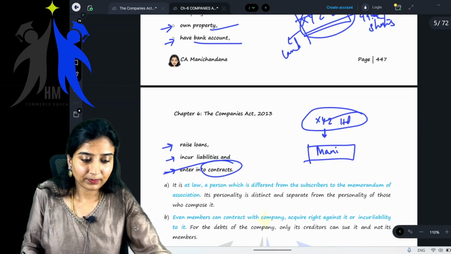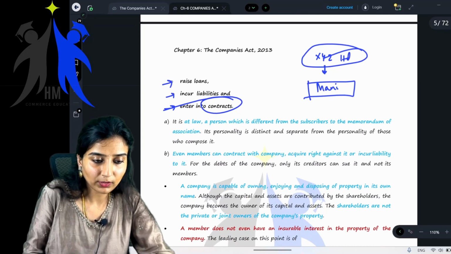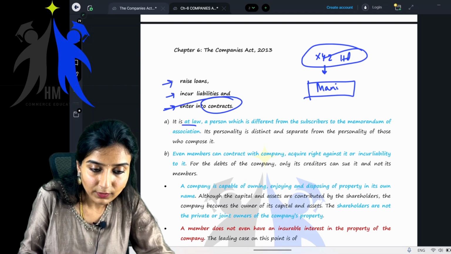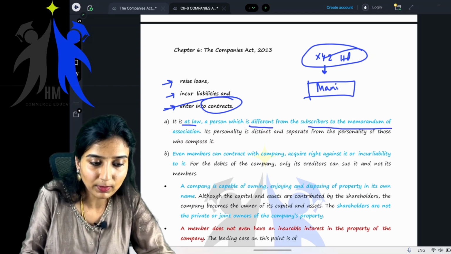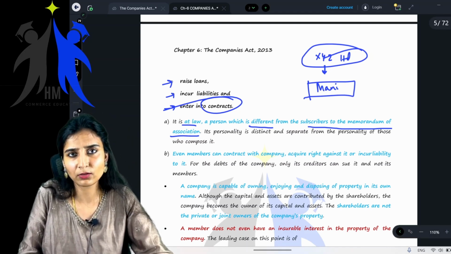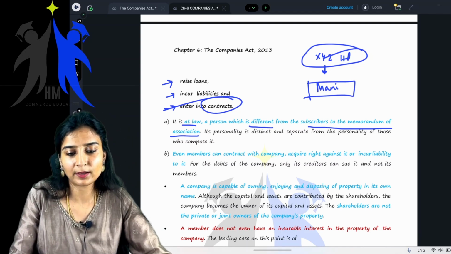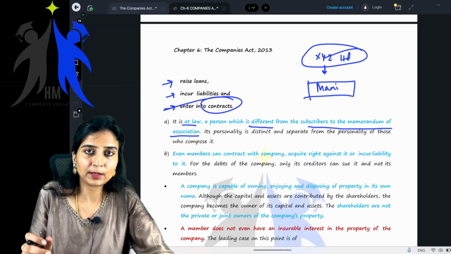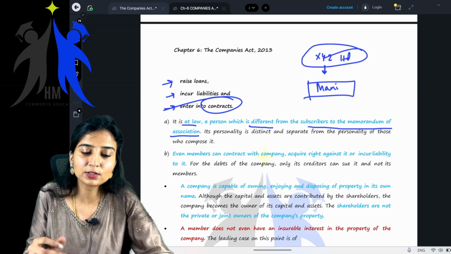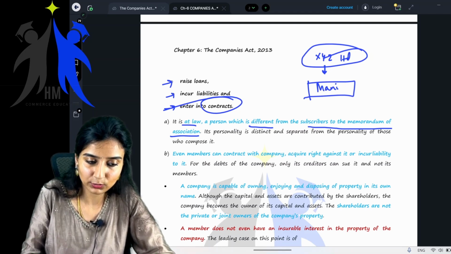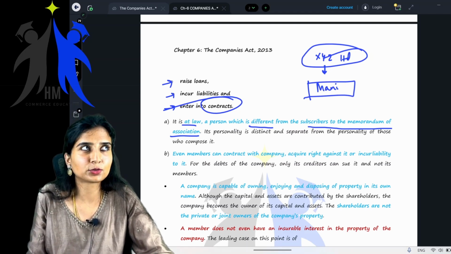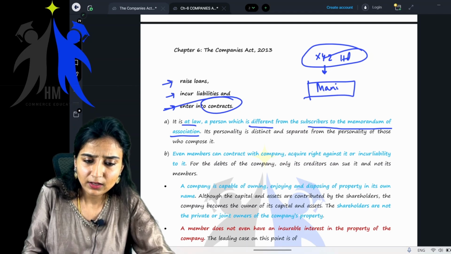Yes, ma'am. Okay. Now, next point. It is at law, meaning in the eyes of law, a person which is different from the subscribers to the memorandum of association. Ma'am, what is this? Subscribers to the memorandum of association, basically meaning the owners. You will learn the subscribers to the MOA, meaning the initial subscribers. Whenever a company is formed, you give the names of the company and the names of the shareholders who become the subscribers to the memorandum of association. You will learn about that in maybe two or three classes. Basically, don't worry, owners.